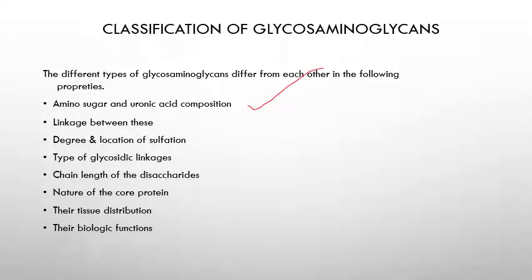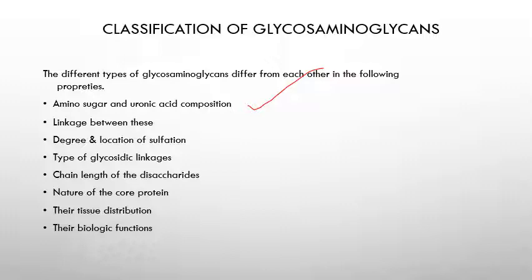It can be repeated units of N-acetyl glucosamine or N-acetyl galactosamine, with uronic acid or iduronic acid. The presence of different composition makes it a different type. Then the linkage between these, which can be C3 and C4, C3 and C6, etc. Then the degree and location of sulfation: where does the sulfate group attach to the monosaccharide units?